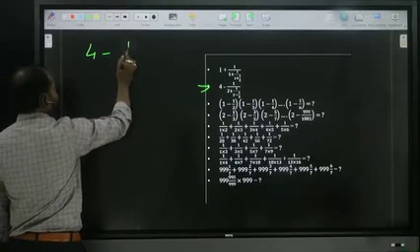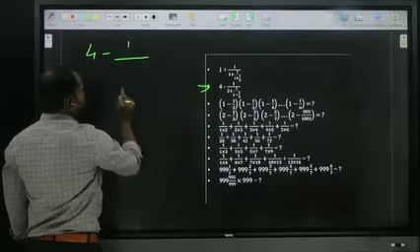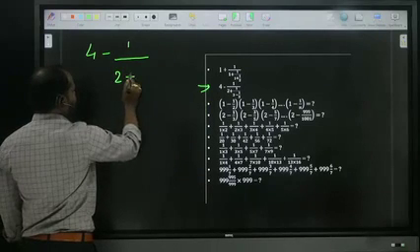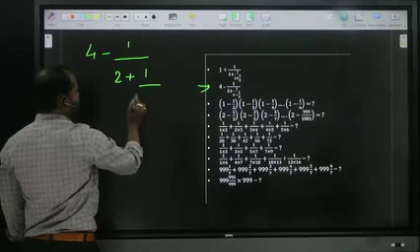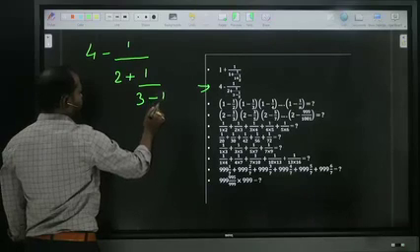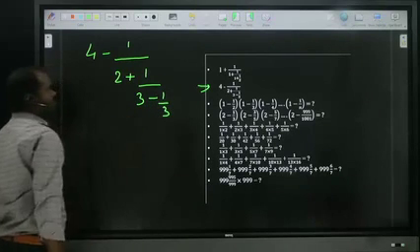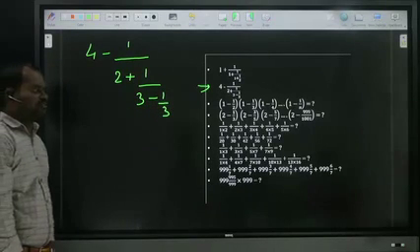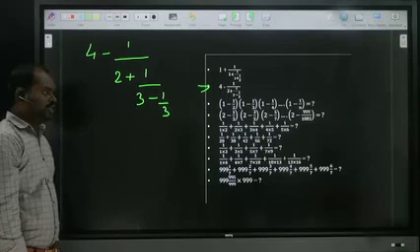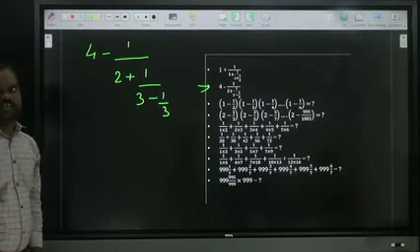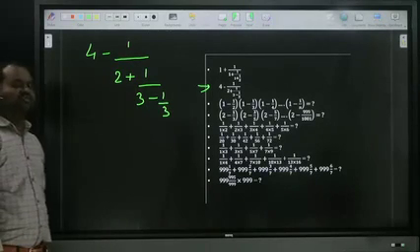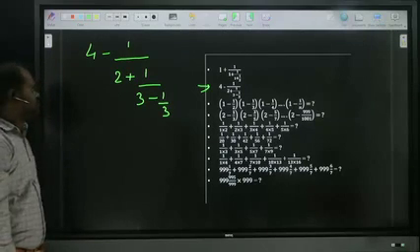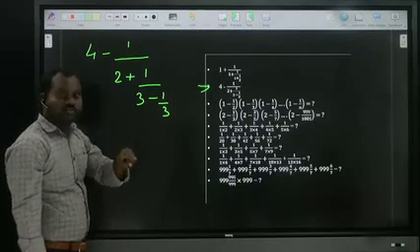4 minus 1 by 2 plus 1 by 3 minus 1 by 3. Now I said, this kind of problem, the answer is 64 by 19, I think. Shall you see whether it is right or wrong? Okay, now. This kind of problem, simplify from bottom to top. First of all this part. How can you simplify?